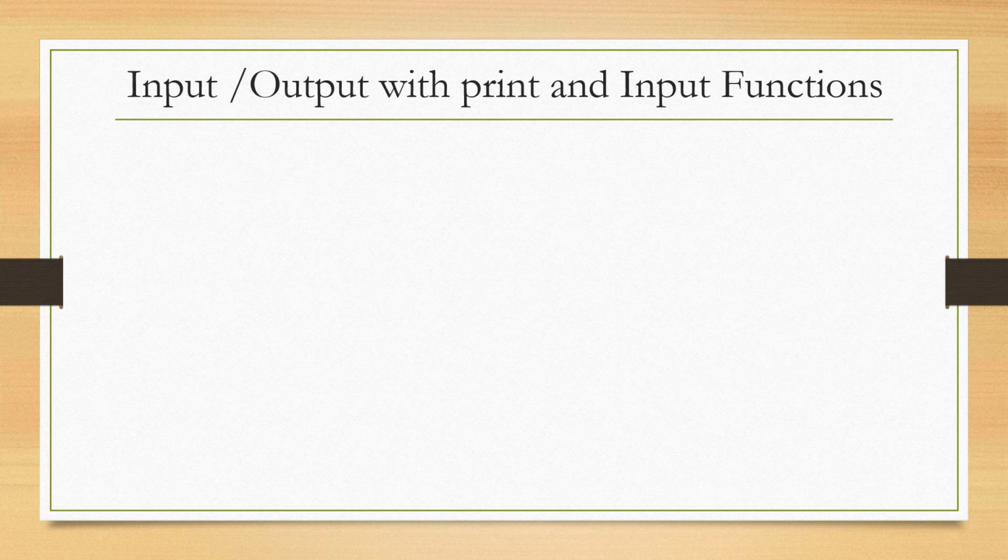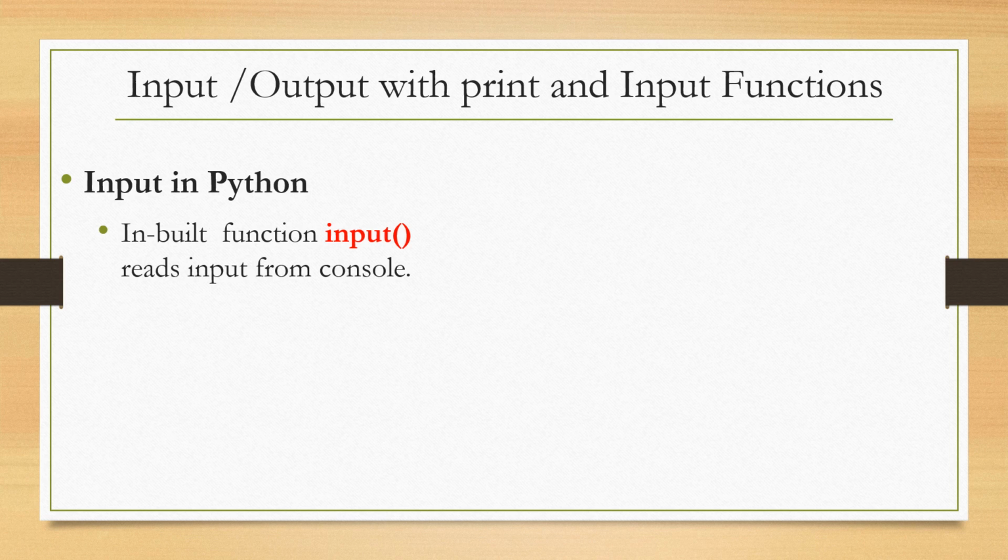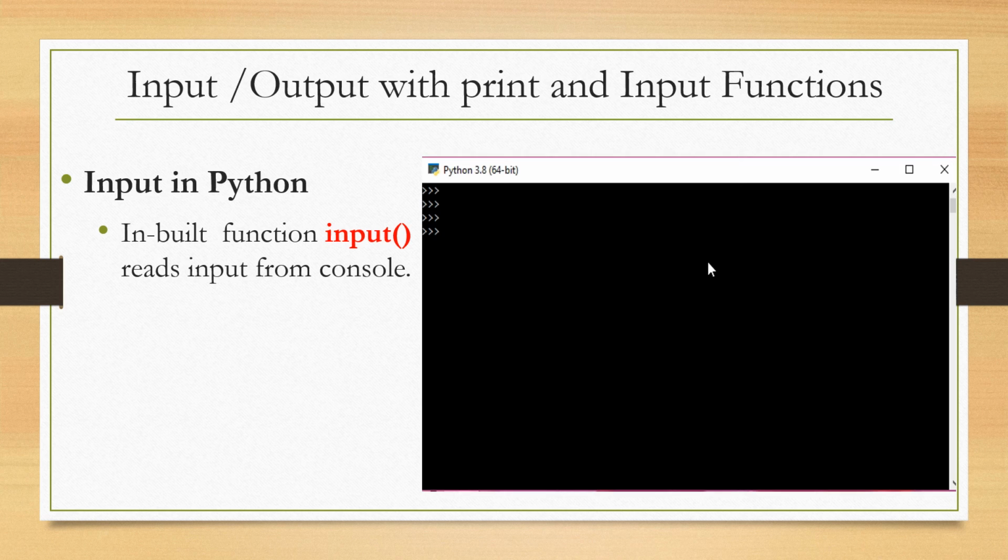To make any program interactive, we need to add input or output statements in the program, and here it is possible with the help of print and input functions. First one, input in Python. Here the inbuilt function input is available, which reads input from the console. It reads input in string format. For example, here I am declaring one variable myvar, and I am taking input from the console. For that purpose I am using the input function. From the console I am giving the message as hello. This hello is stored in myvar variable.